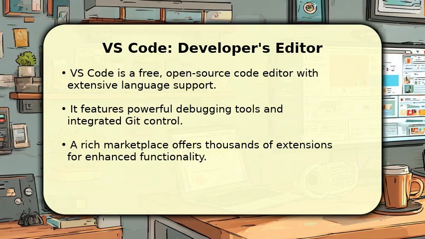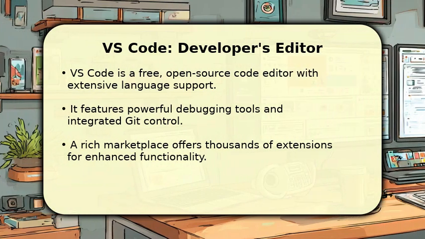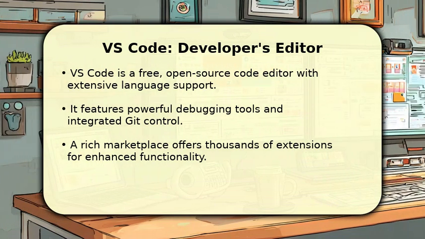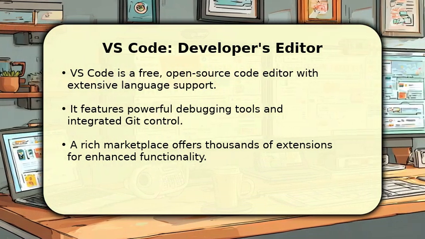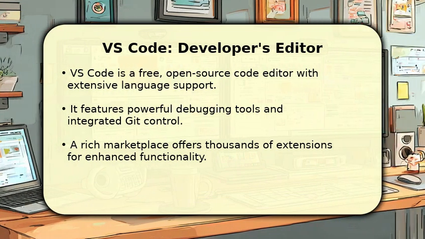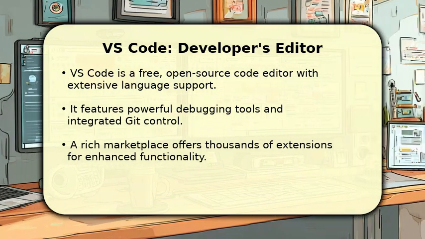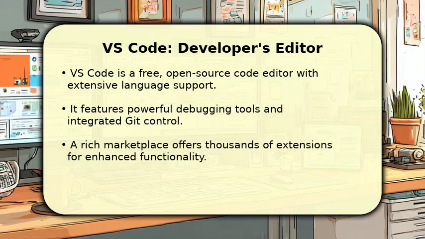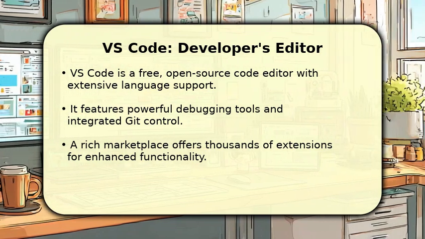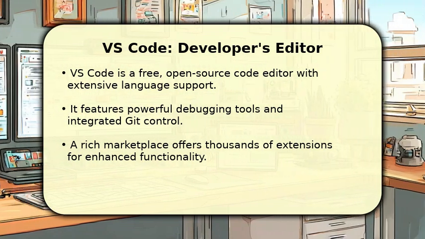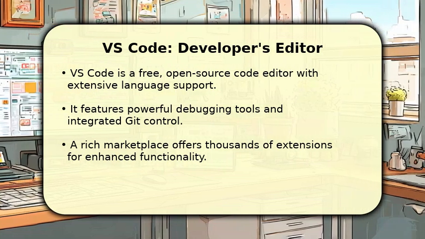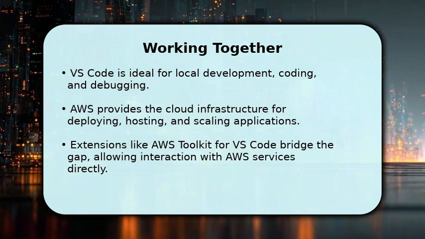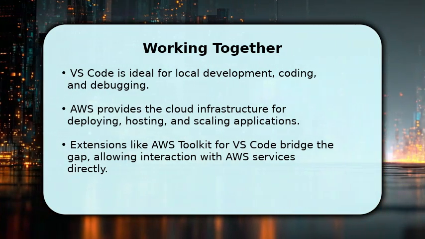VS Code is a favorite among developers for its speed, flexibility, and powerful features. It offers excellent support for numerous programming languages, including Python, JavaScript, and C++. The integrated debugger helps you quickly identify and fix issues, while Git integration streamlines version control. With a vibrant extension marketplace, you can customize your setup to boost productivity, making it an indispensable tool for local development tasks.